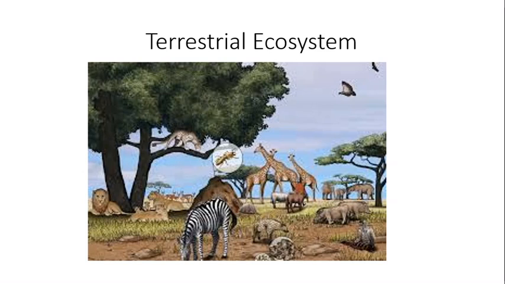So when living species, flora and fauna, interact with each other and also with these abiotic components, then they form an ecosystem. And if we have to study terrestrial ecosystem, when this flora and fauna interaction is seen on the land surface or on the lithosphere, then that ecosystem is termed as terrestrial ecosystem.